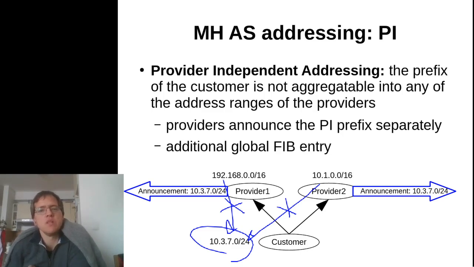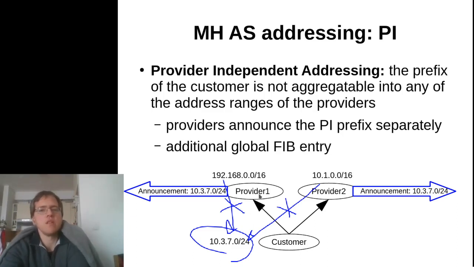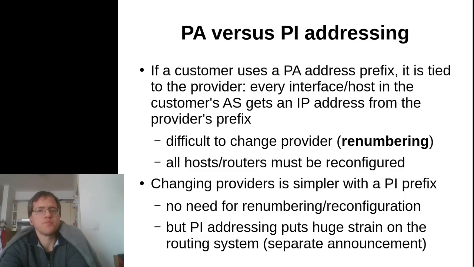This addressing model is called provider independent addressing. The prefix of the customer is not aggregatable into any of the address ranges of the providers. The providers both need to generate an announcement for this provider independent address range separately. This will definitely need a separate entry in the FIBs throughout the rest of the internet.